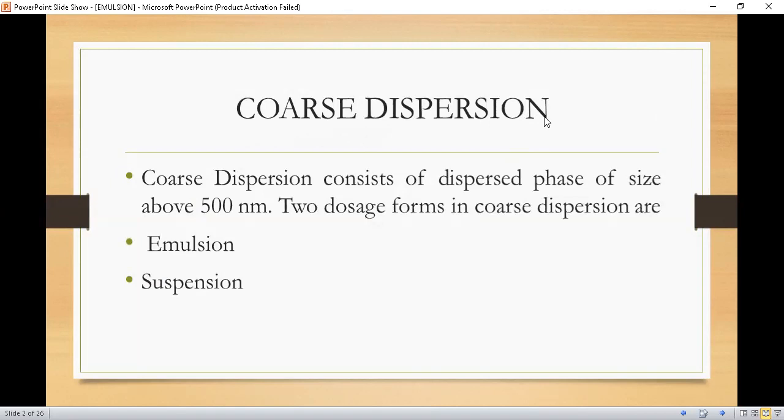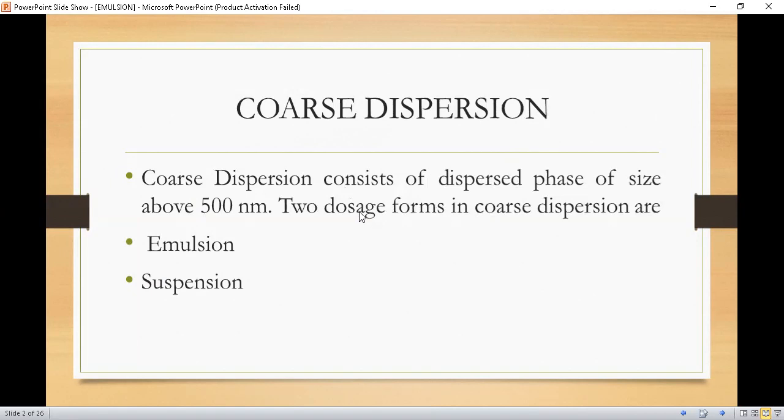First of all, let's start with the coarse dispersion. What are coarse dispersions? Coarse dispersion consists of a dispersed phase of a size above 500 nanometer. Two dosage forms in coarse dispersions are emulsions and suspension.